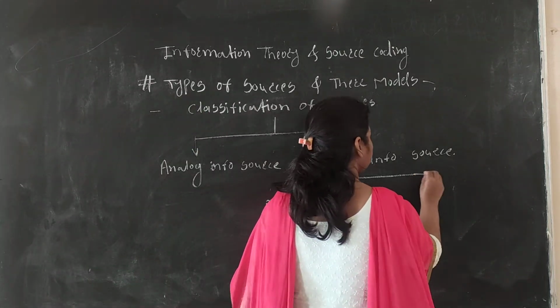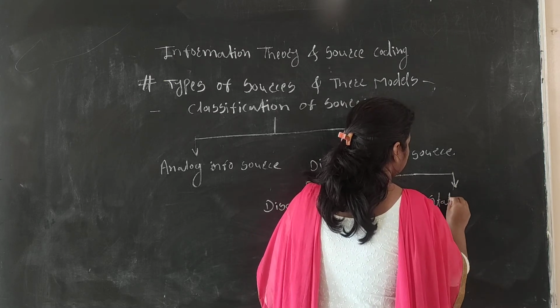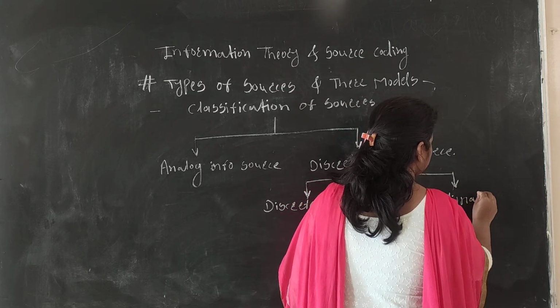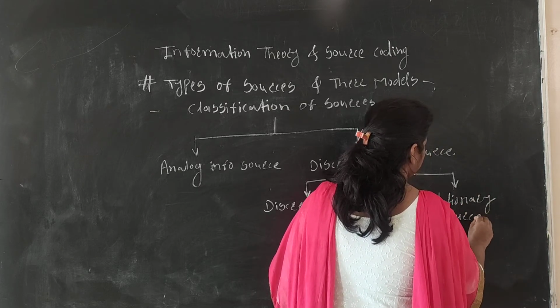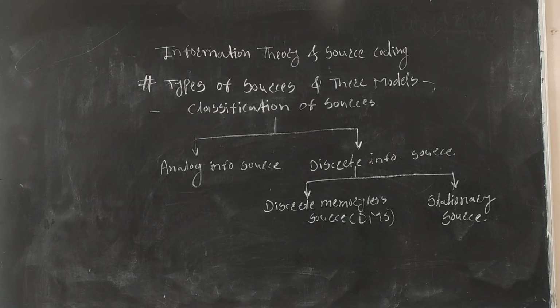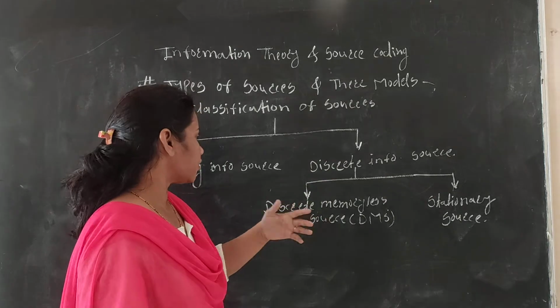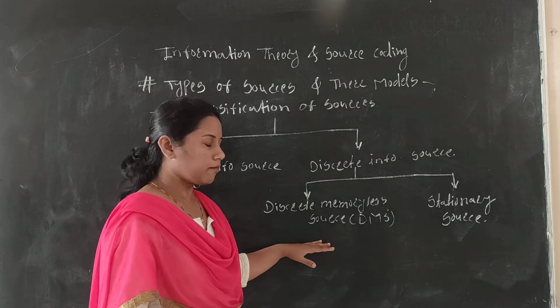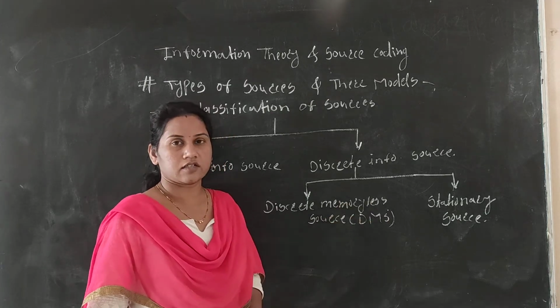And the next one is the stationary source. These are the two types of discrete information source, depending upon the memory. That's why we have the discrete memoryless source and the stationary source.